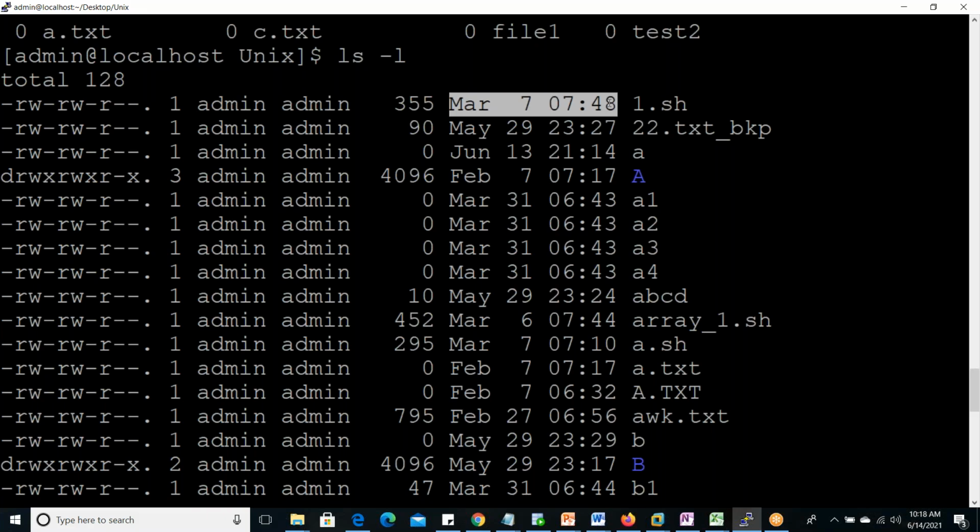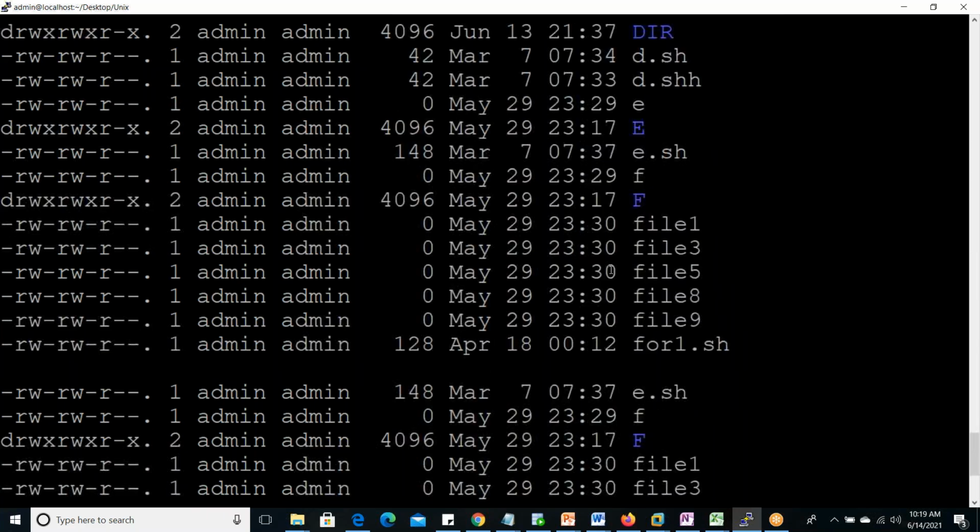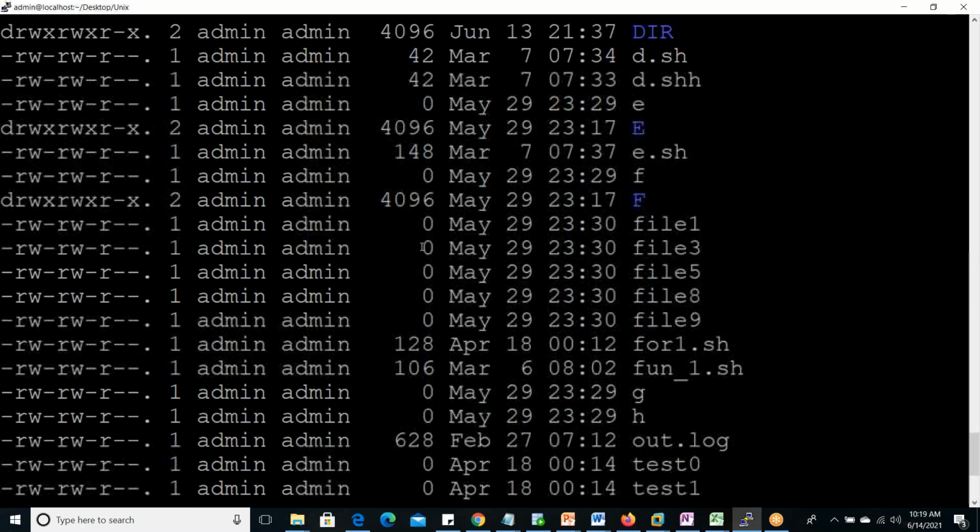If modification is the latest, modification date and time. And last one is file name or directory name. So in this way, 7 fields are displayed in this ls -l command.